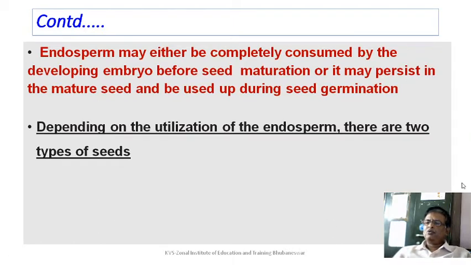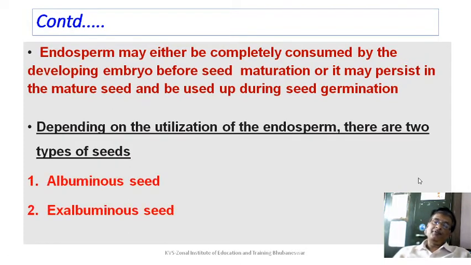Depending on the utilization of endosperm, there are two different types of seeds, albuminous seed and ex-albuminous seed. The albuminous seed is also called endospermous seed. Ex-albuminous seed is also called non-endospermous seed.